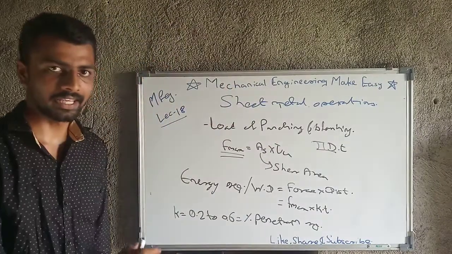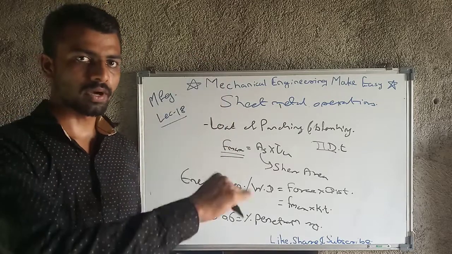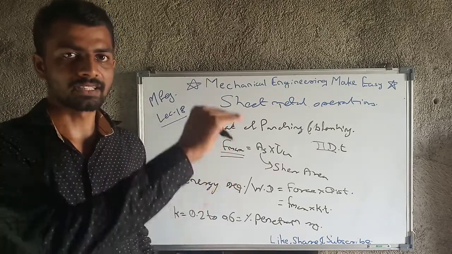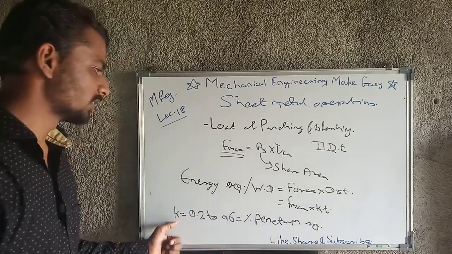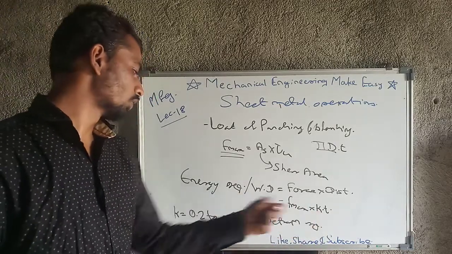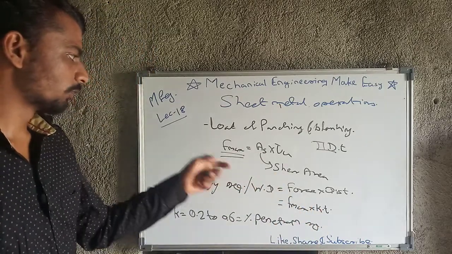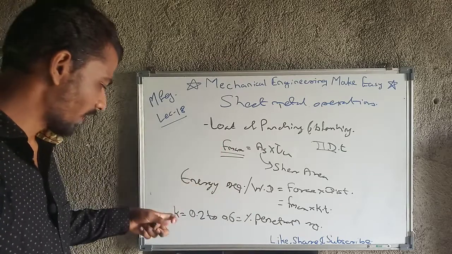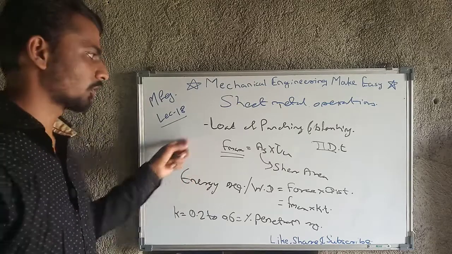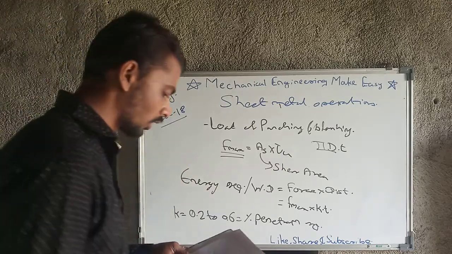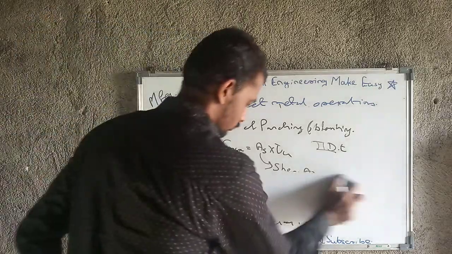What is K? That is nothing but the percent of penetration required. It means how much penetration of the punch we require, so that the shearing and cutting action will happen. It is denoted by K, and it plays a role in the energy required. These are all the formulas: F max, energy required, and K. This is a very important concept from our GATE point of view. Numericals may be asked on these formulas, so note this down.